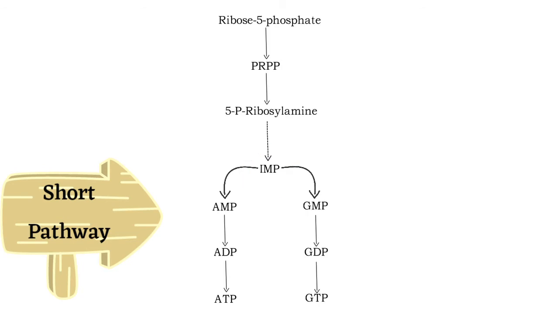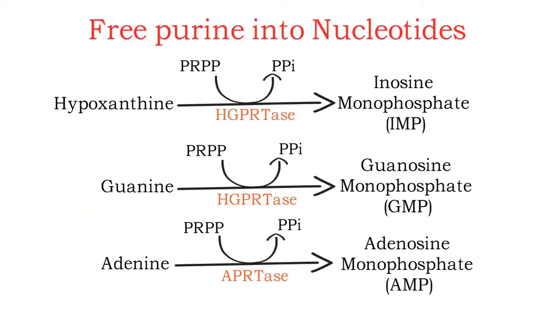Now we'll see the regulation of conversion of IMP to AMP and GMP. IMP to AMP requires GTP and IMP to GMP requires ATP. This cross regulation ensures that adenine and guanine nucleotide synthesis is in equal proportion. AMP and GMP also inhibit hypoxanthine guanine phosphoribosyl transferase, HGPRTase, which converts hypoxanthine and guanine to IMP and GMP respectively. So that is it for regulation of purine synthesis.